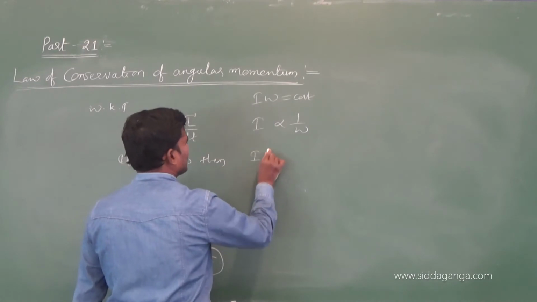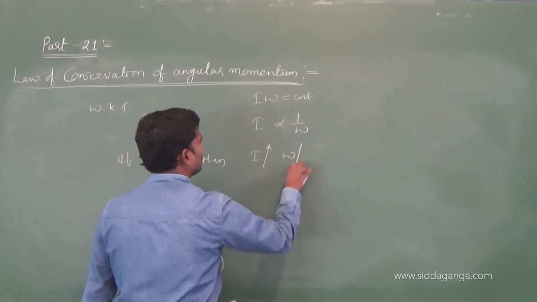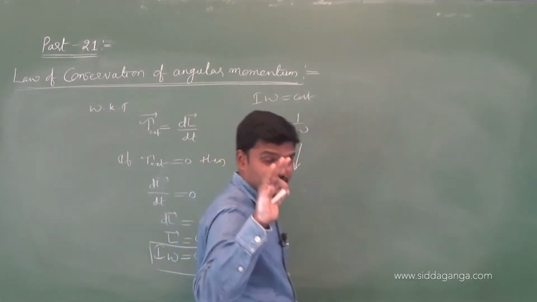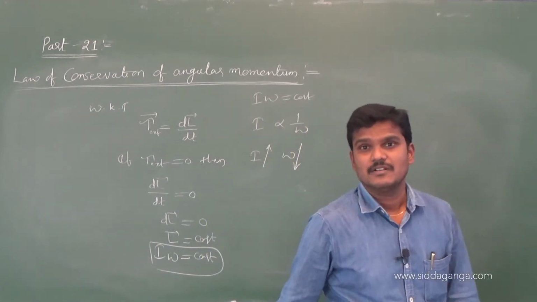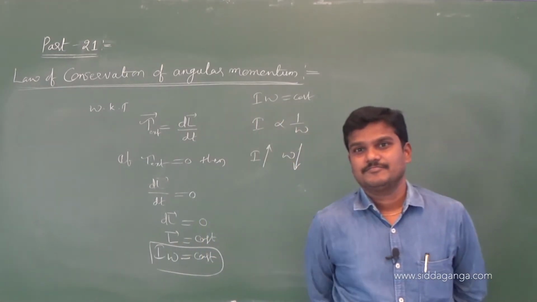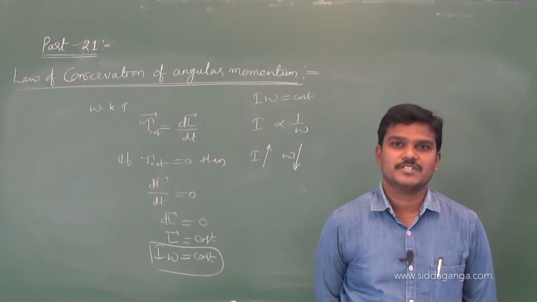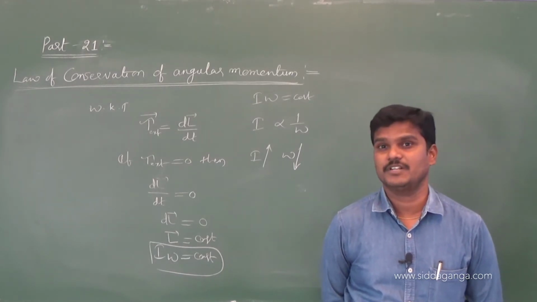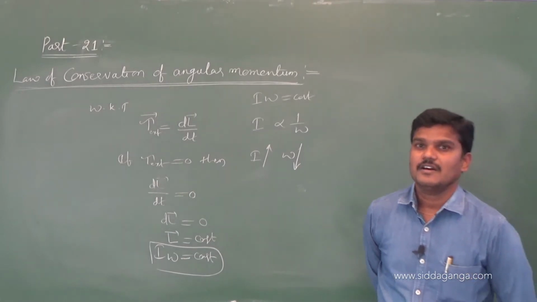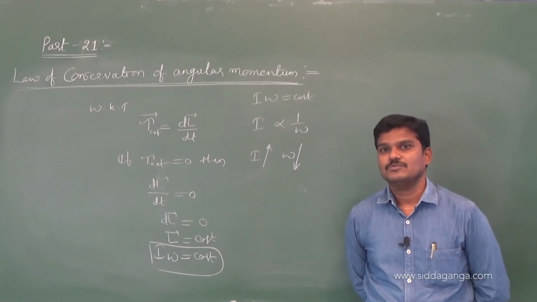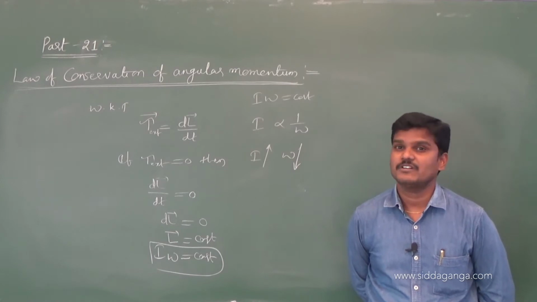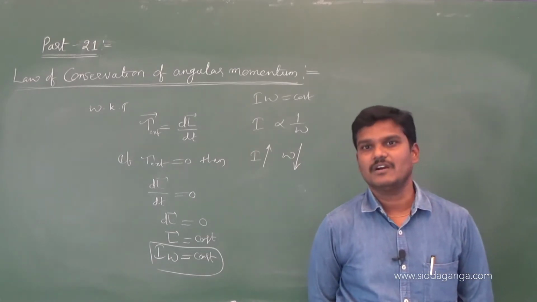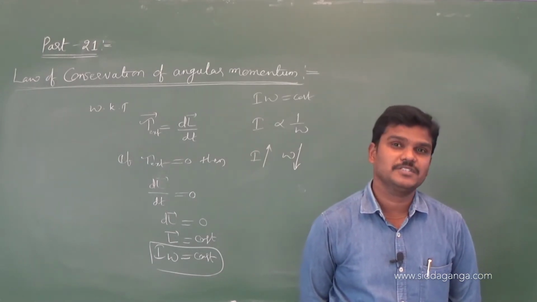That means as I increases, what about omega? Like in laws of motion, mv is constant, m is inversely proportional to v from conservation of linear momentum. Here I is inversely proportional to omega. What is I? Moment of inertia of the body. Omega, angular velocity of the body.